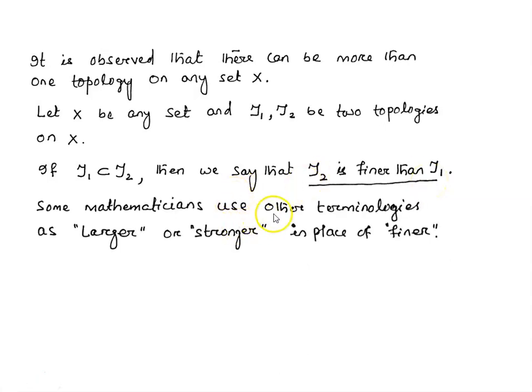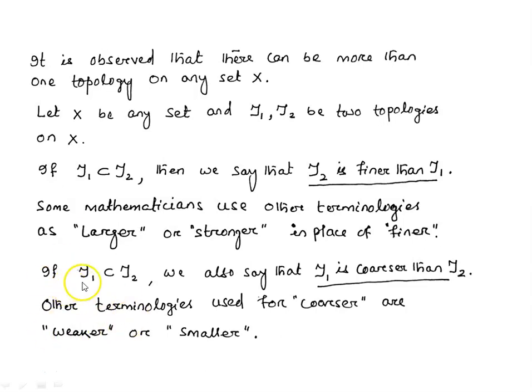Some mathematicians use other terminologies for finer. They say larger or stronger in place of finer. That means tau2 is larger than tau1, or tau2 is stronger than tau1, or tau2 is finer than tau1. These different terminologies are used by different mathematicians. If tau1 is a subset of tau2, we also say that tau1 is coarser than tau2. Other terminology used is weaker or smaller: tau1 is weaker than tau2 or tau1 is smaller than tau2.